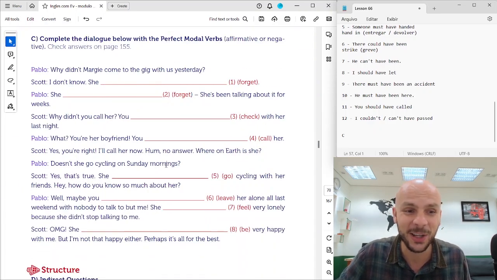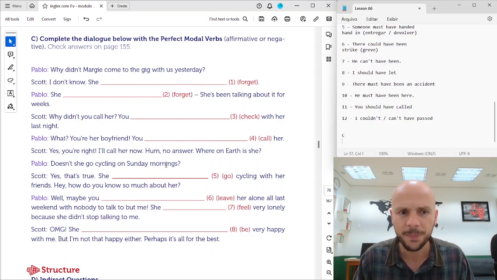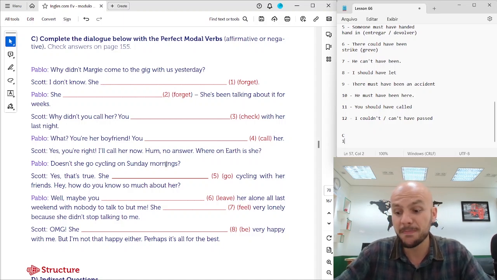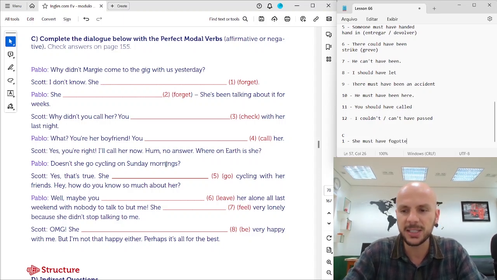Let's see this dialogue here between Pablo and Scott. Pablo, why didn't Margie come to the gig with us yesterday? I don't know. She must have forgotten.